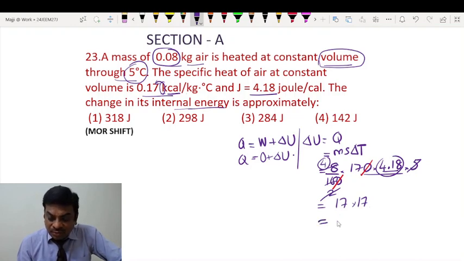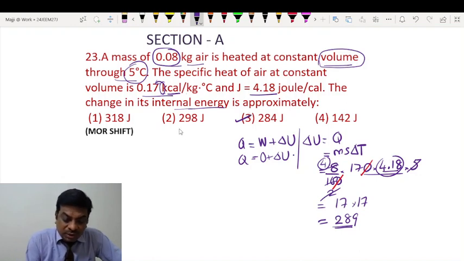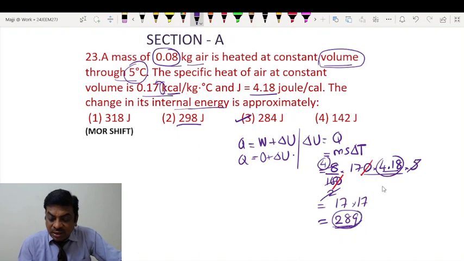So what is the square root of 17? 289. So you can seek an answer closest to 289, which is clearly equal to 284. Of course, here you have one more option quite close to this, but anyway we are on the higher side, so the actual answer we will be looking for will be less than 289, because instead of 16 point something we have made it as 17.